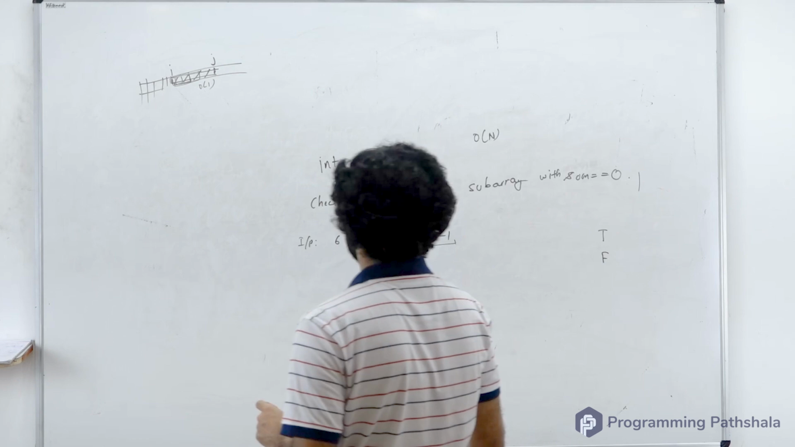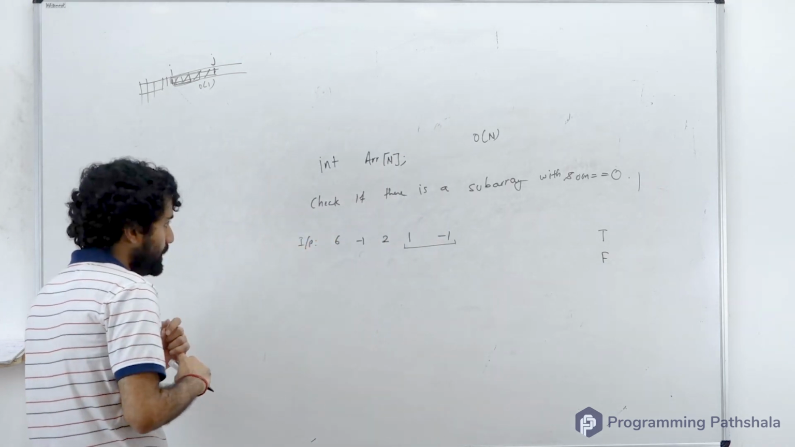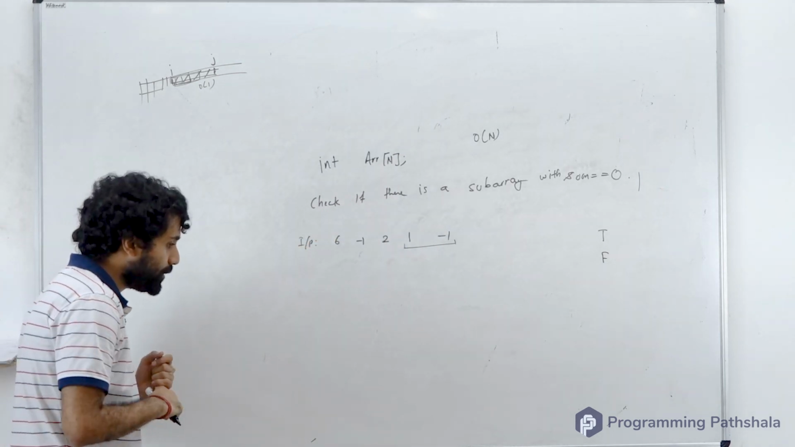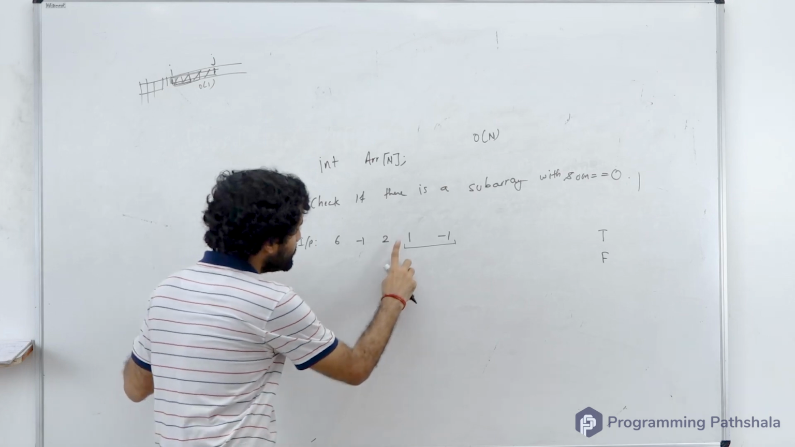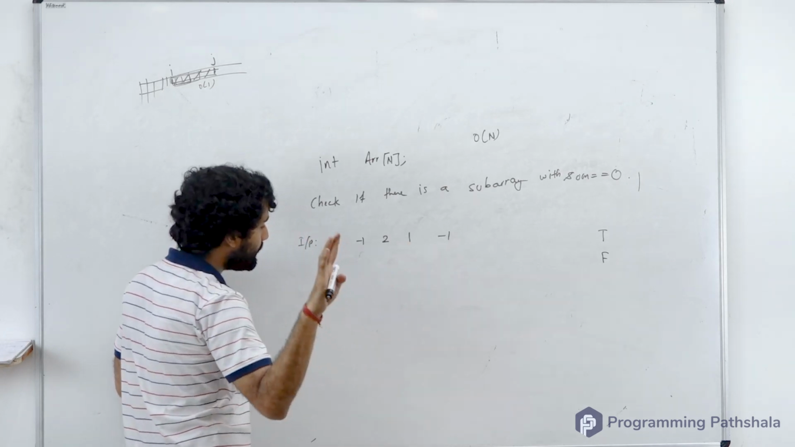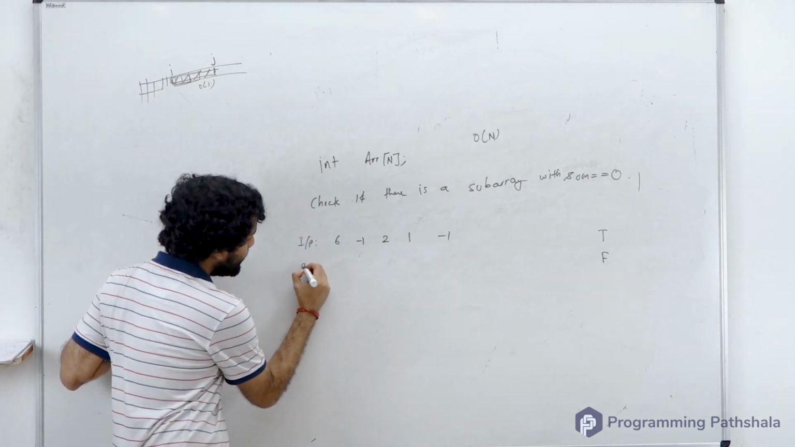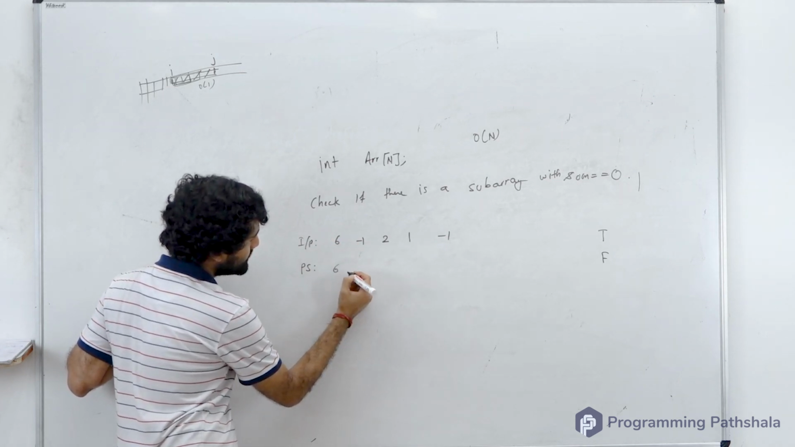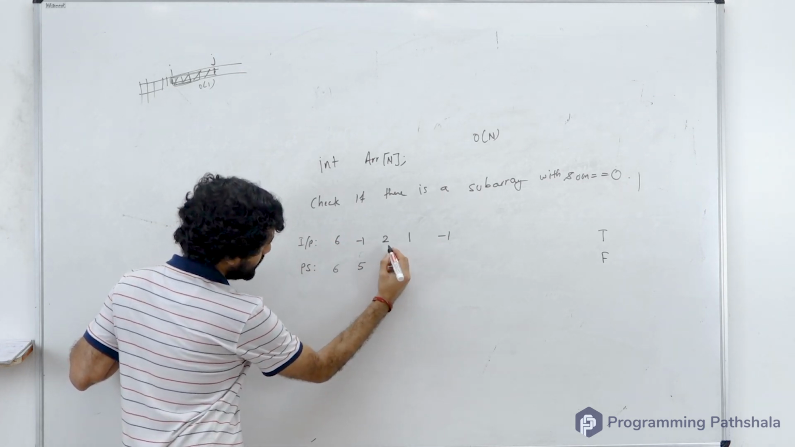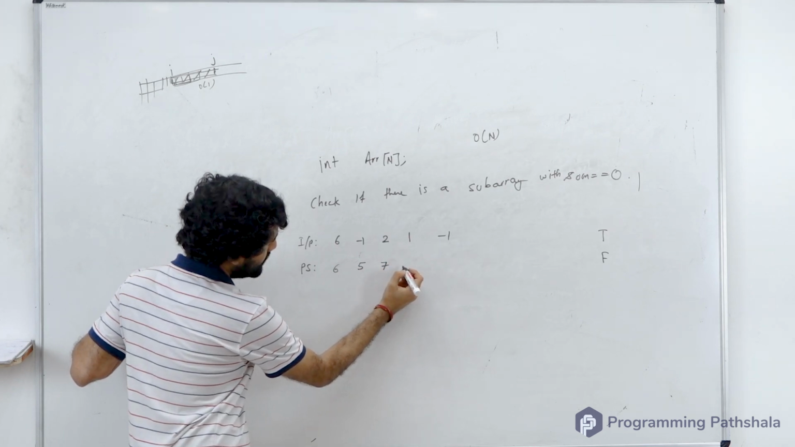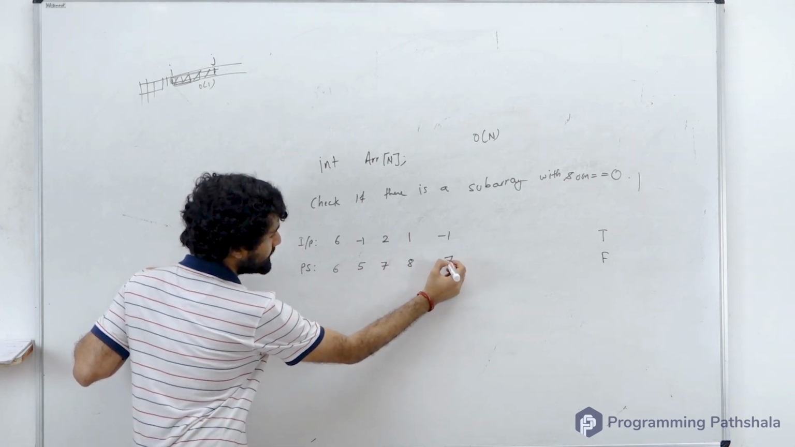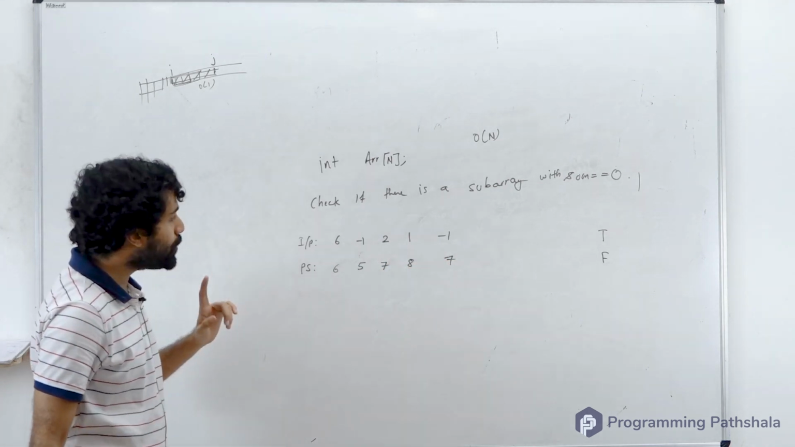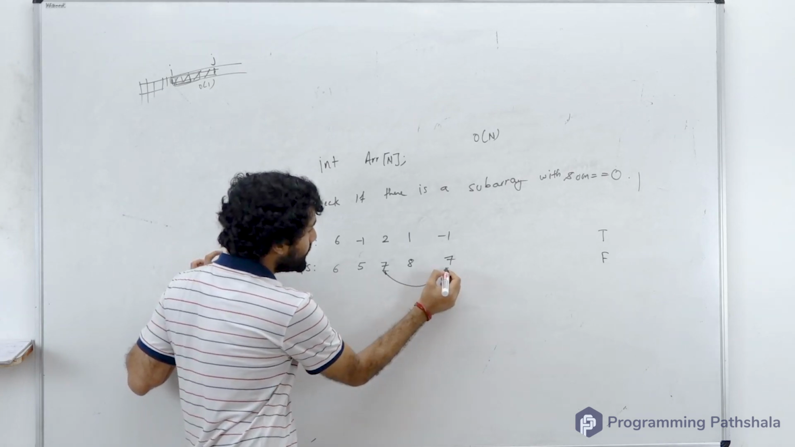Cool. So how do I solve this problem? How is prefix sum going to help over here? Everyone, write prefix sums below these. The prefix sum till here is 6, till here it is 5, till here it is 7, till here it is 8, and till here it is 7. Did you observe that this prefix sum repeated?